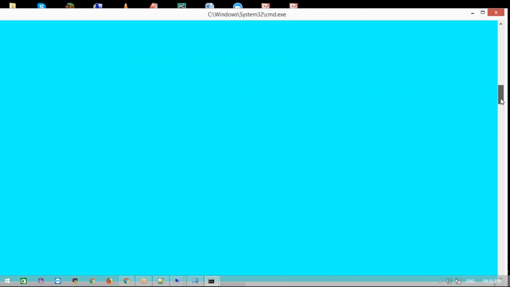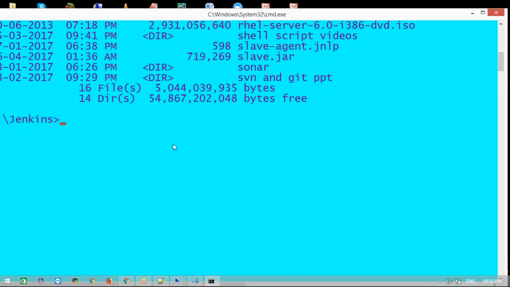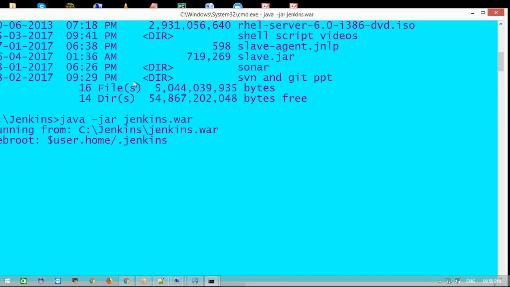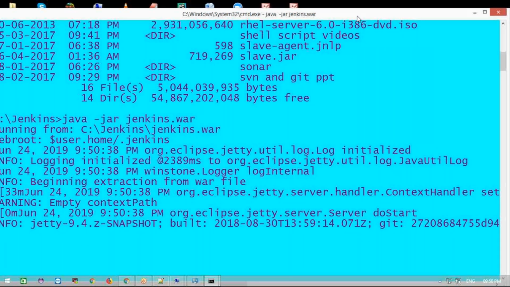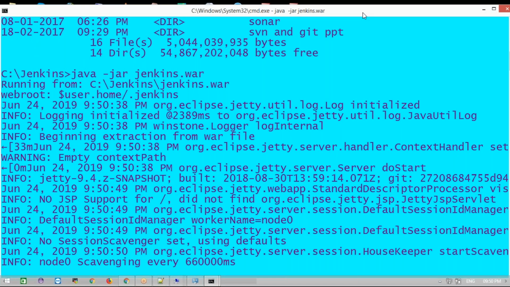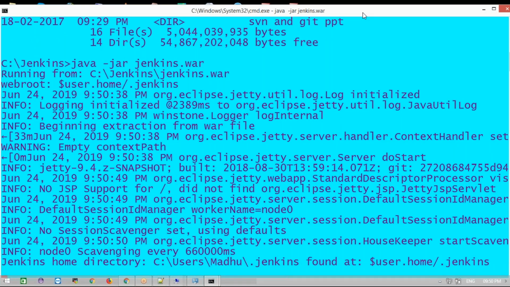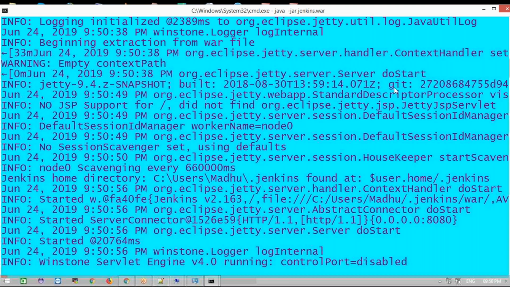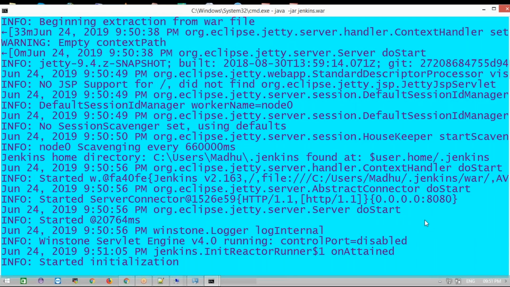Now, how to run the Jenkins.war file, what is the command? If you want to start Jenkins, we can use java -jar Jenkins.war. And tell me, which port will it run on by default? 8080, right? Okay, fine. For example, if your 8080 port is already used by some other service, maybe Oracle or Apache Tomcat, then it won't run, because the 8080 port is already bound in your machine. It will throw the address already bind exception.